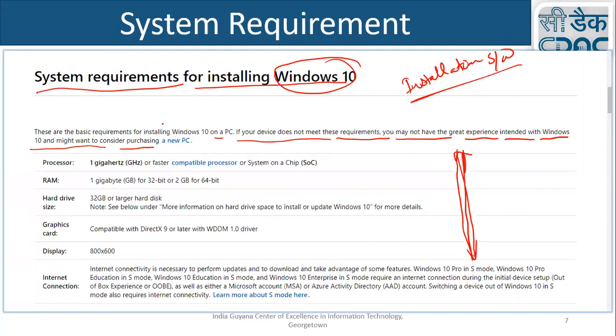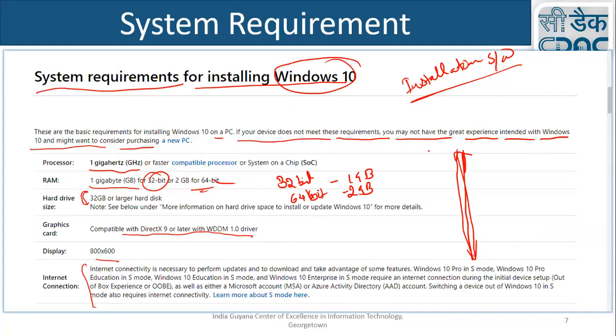So these are just the minimum requirements, like processor speed of 1 gigahertz and 1 gigabyte of RAM. See here, if you have a 32-bit system, then the size should be 1 gigabyte. But if you have a 64-bit system, the size should be 2 gigabytes. Similarly, you require a minimum of 32 gigabytes of hard disk. Some graphics card information, some display information, and internet connectivity. So for each software, these requirements are different. Before installing the software, you must check the minimum requirements for it.